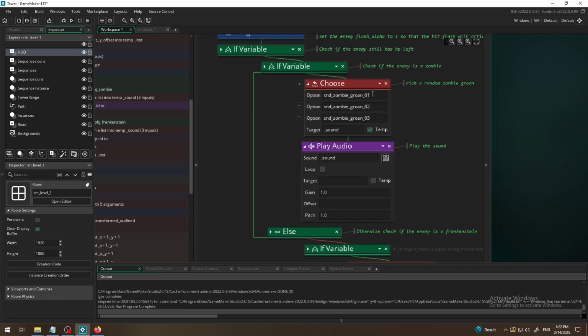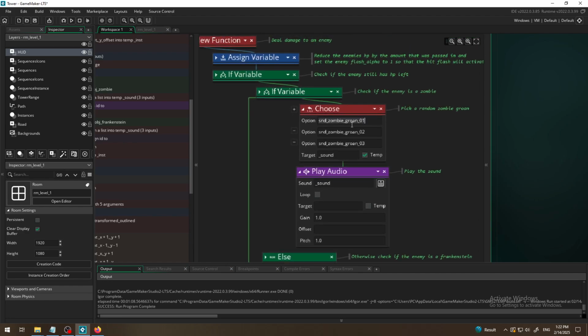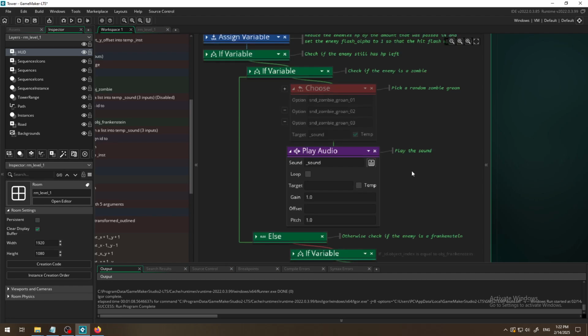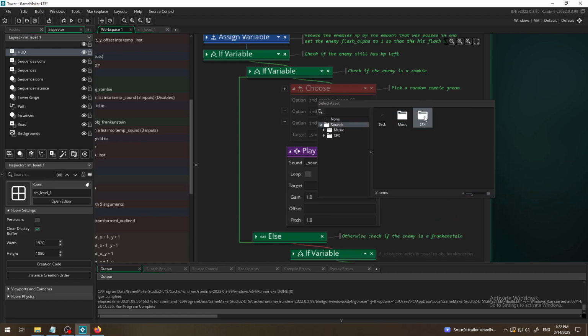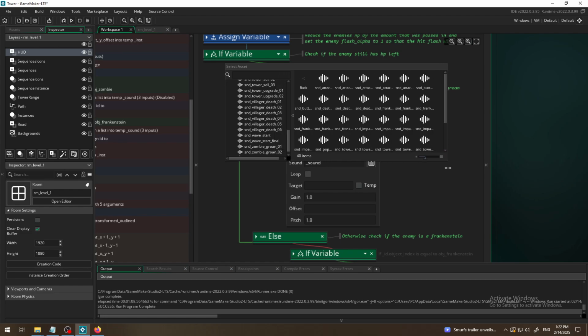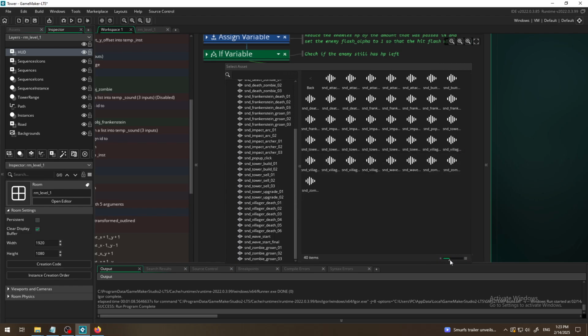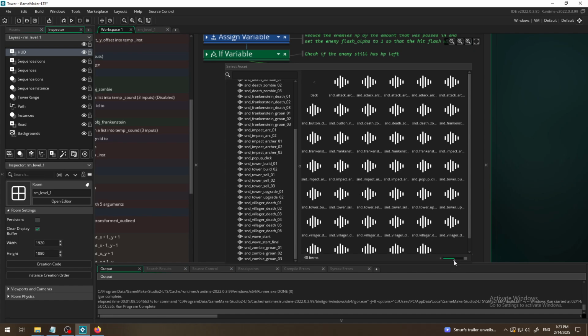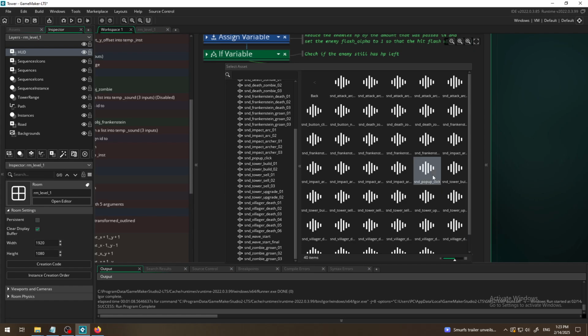this sound zombie groan into something else. Maybe I can disable the choose. I don't want to use this sound zombie groans. I want to click on this select asset button and choose some kind of really different sound effect, just to show it more clearly, and make it a little bit bigger. Some kind of click maybe, or yeah, sound pop-up click.